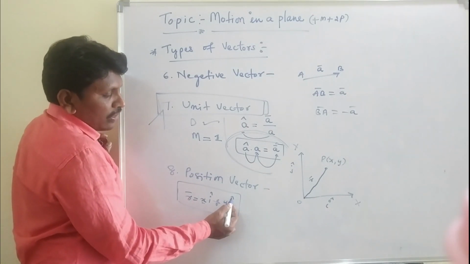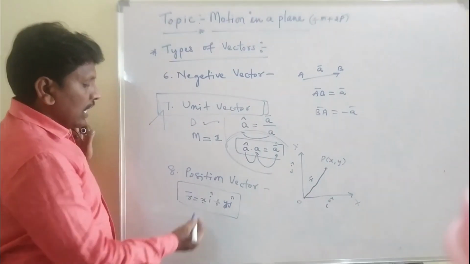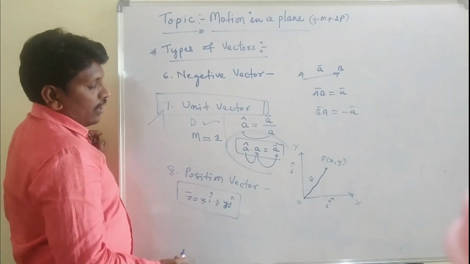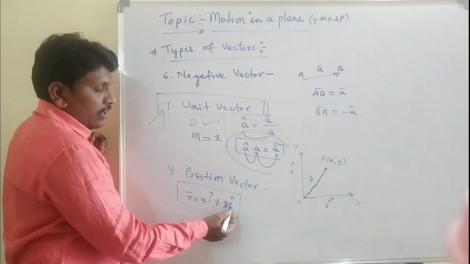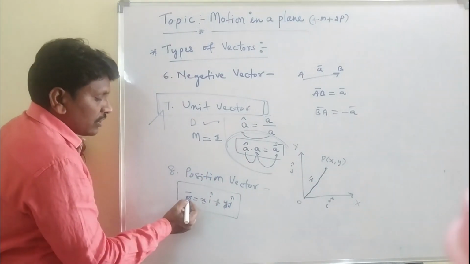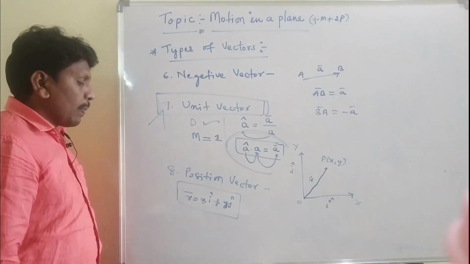So x is the x component into the i unit vector, plus the y component into the j unit vector. It gives r bar. This is the position vector.